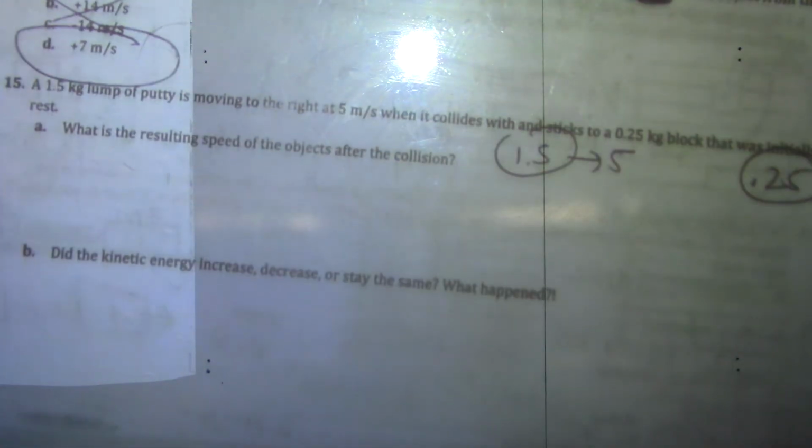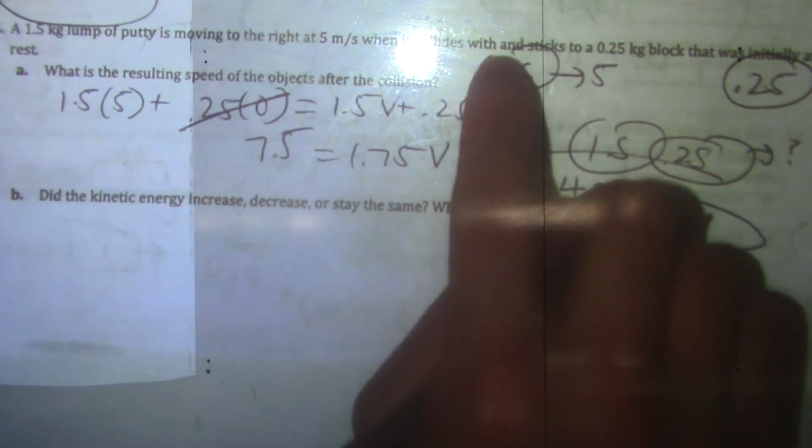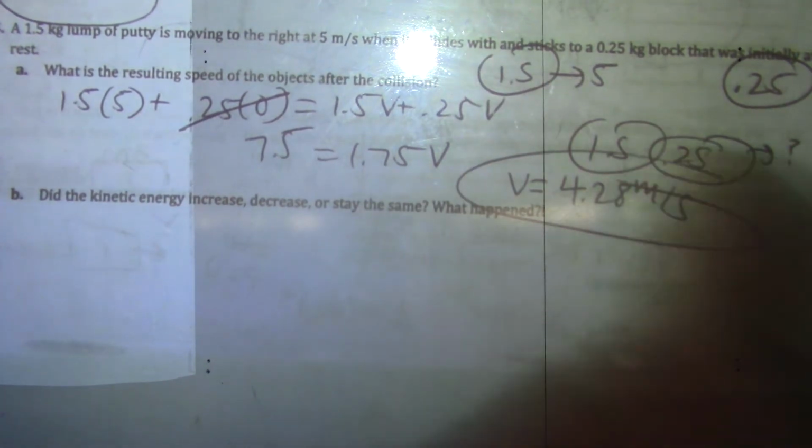A 1.5 kilogram object, moving to the right with a velocity of 5, sticks to a 0.25 kilogram object that's initially at rest. What's the resulting speed? Momentum before equals momentum after. 1.5v plus 0.25v, that's 1.75v. This is 7.5. Yeah, 7.5. Then you divide over, and you get your velocity is 4.28 meters per second. We knew it had to be less than 5. I'm picking up a much smaller mass than I'm coming in with, so it's not going to slow down that much. This is very reasonable.